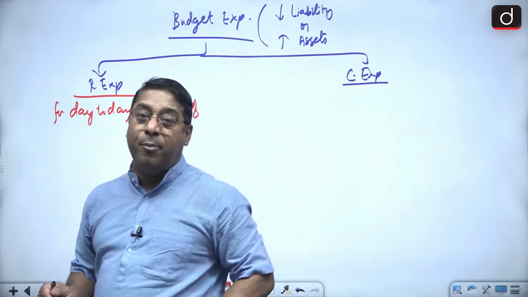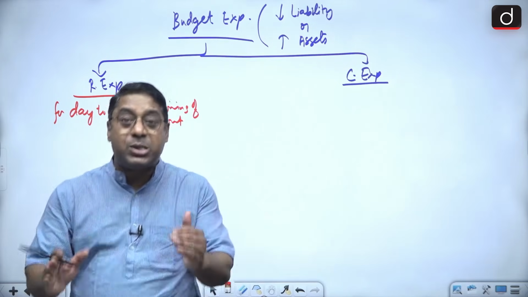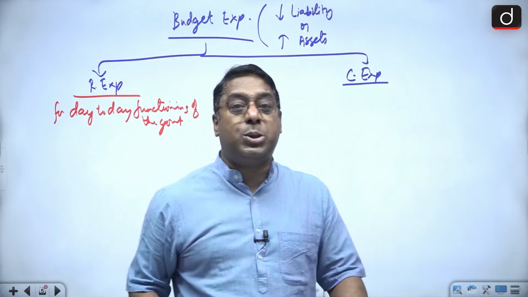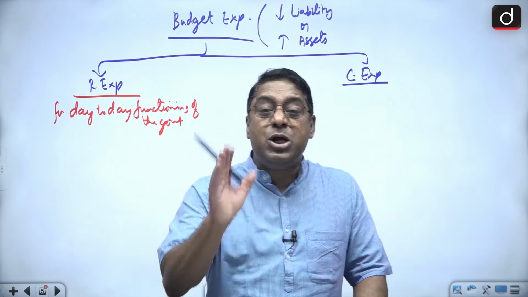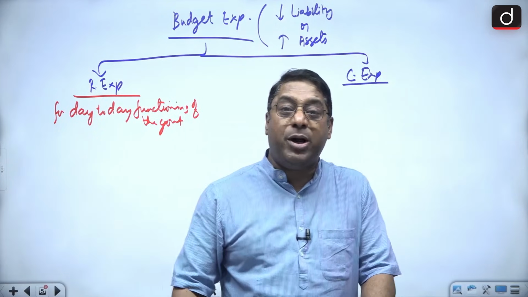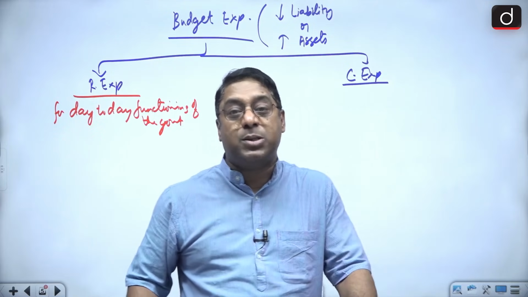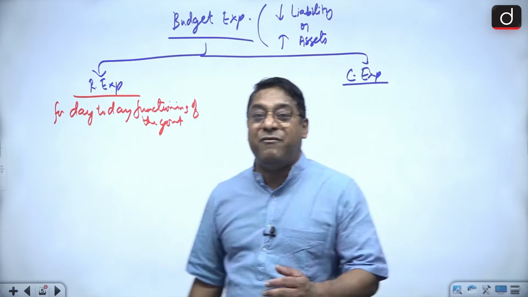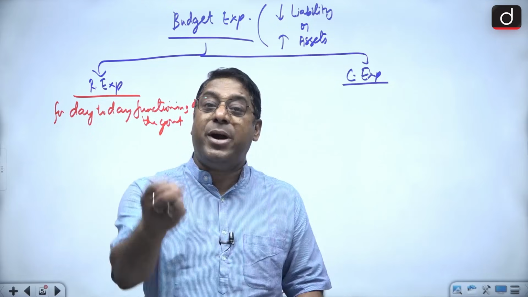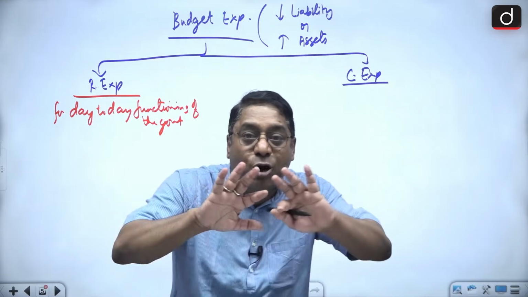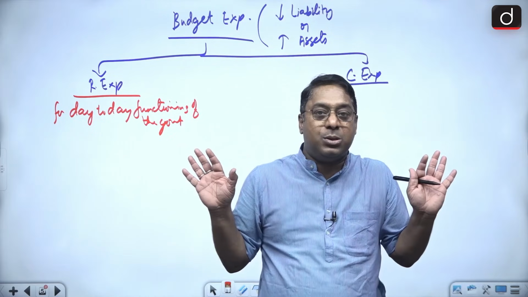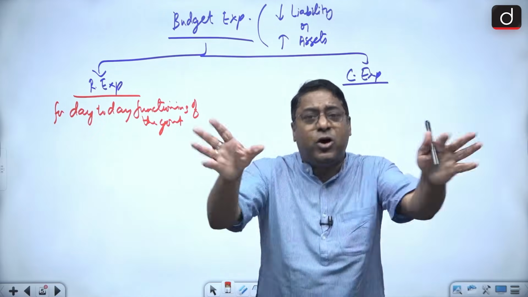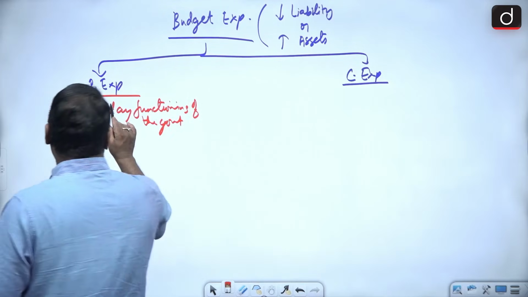The salaries which the government pays to its employees, or the interest which the government has to pay for the loan which it has taken, or the subsidies which the government is giving to the people, or the pension which the government is giving to retired government personnel. These all are nothing else but revenue expenditure, which the government has to do. The government cannot escape from these expenditures. It has to do it. It is the moral duty of the government to do it. So that is revenue expenditure.